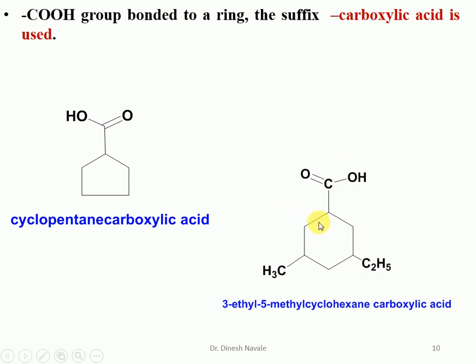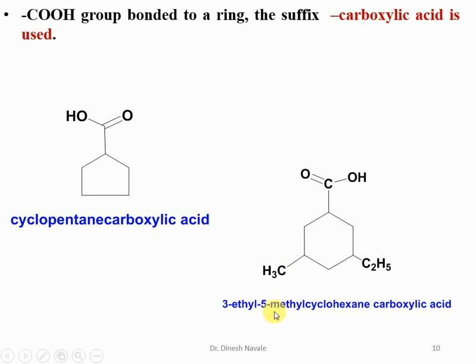So it is a cyclohexane carboxylic acid, and there are 2 substituents. One is ethyl, one is methyl. As per alphabetical order, we start numbering clockwise, so it is 1, 2, 3. In the case of the ring, we have to give the numbering to the carbon atom of the ring at which the carboxylic acid group is bonded. So this carbon becomes carbon number 1, 2, 3, 4, 5, 6. So it is a cyclohexane carboxylic acid. Ethyl is the substituent at carbon number 3, and methyl is the substituent at carbon number 5.